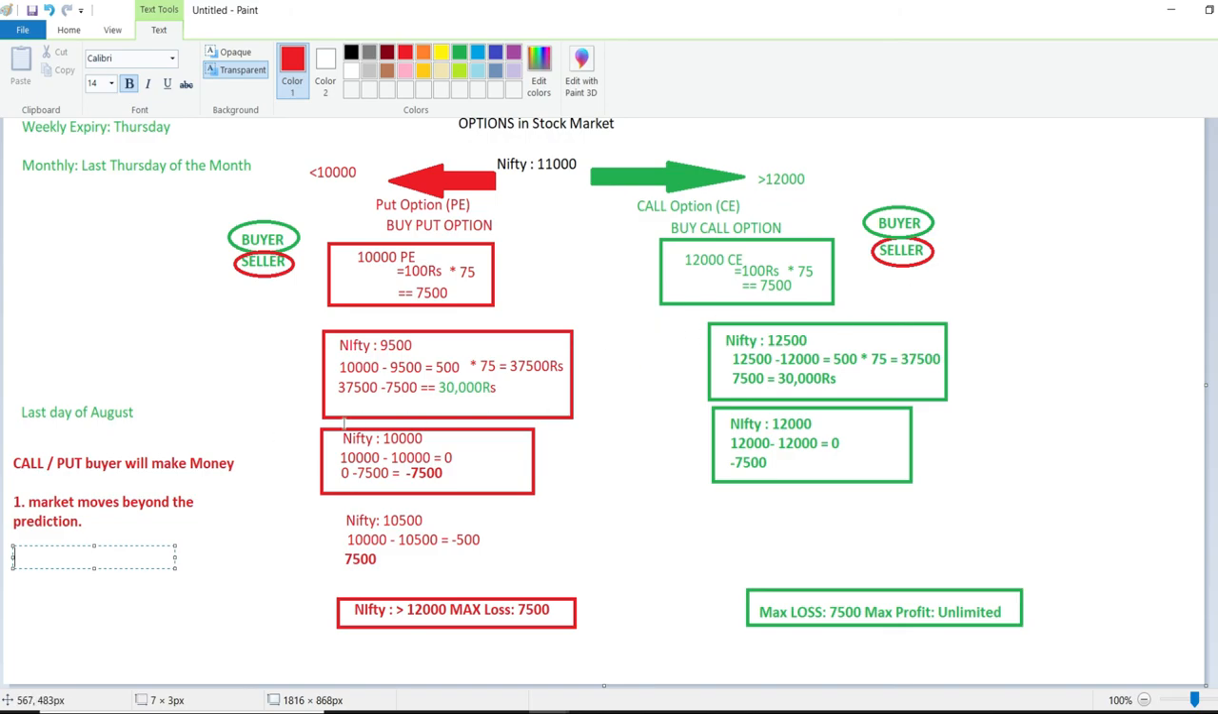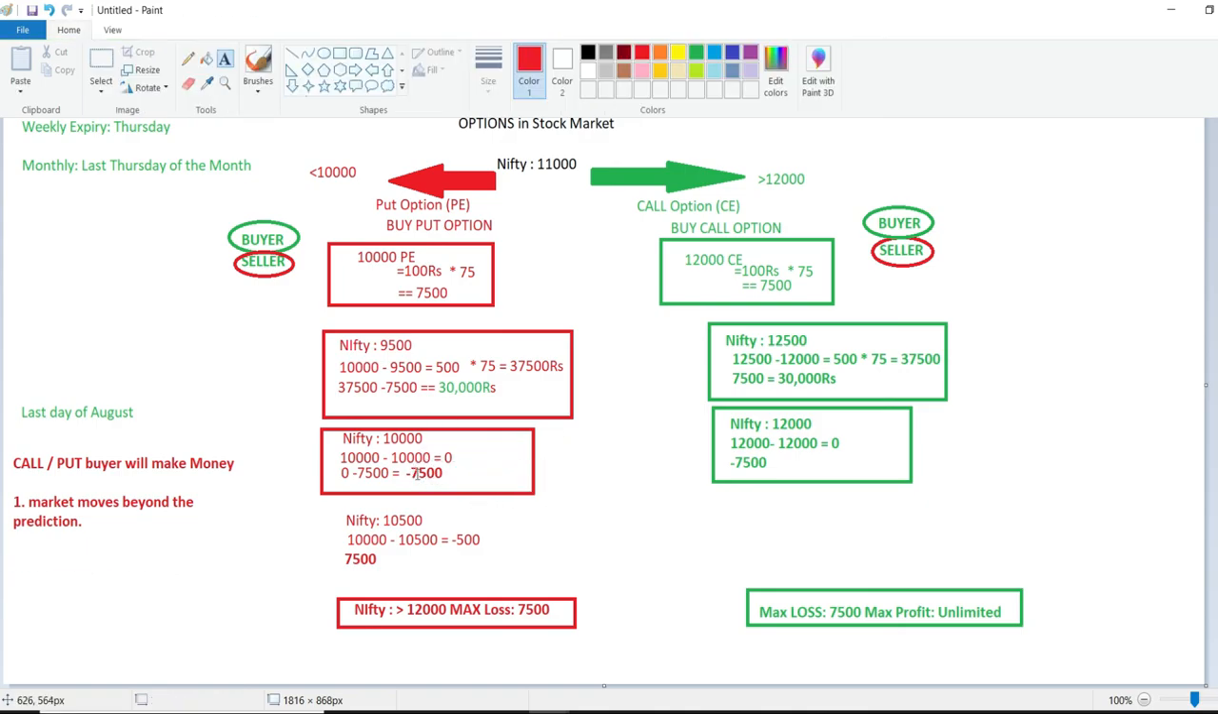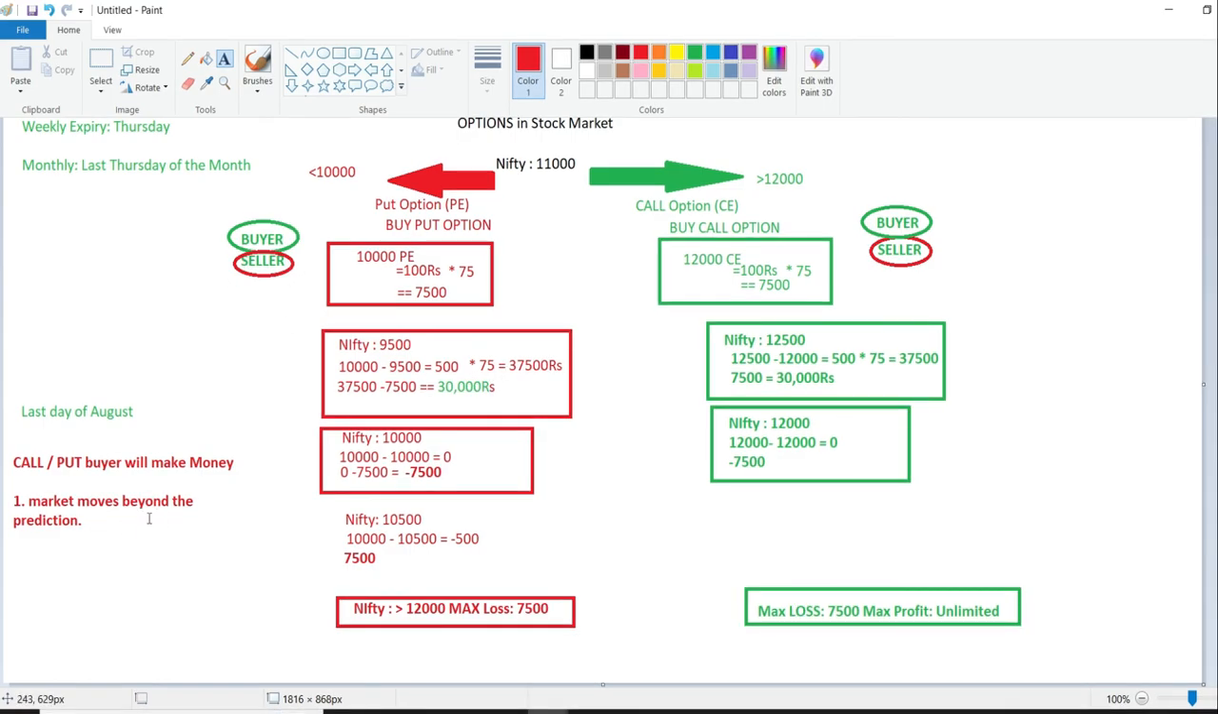In the next video I'll cover the seller's perspective, how the seller will make money. Whatever a buyer lost here, he lost 7,500 if Nifty expired below, who will earn this money? There should be someone who will earn this money, right? This money is earned by the seller, because the seller sold this trade to the buyer. And similarly, if you would have made a profit of 30,000, from whom would you have made this money? You would have made it from the seller. All those things I'll explain in the next video, where I'll take the seller's perspective.